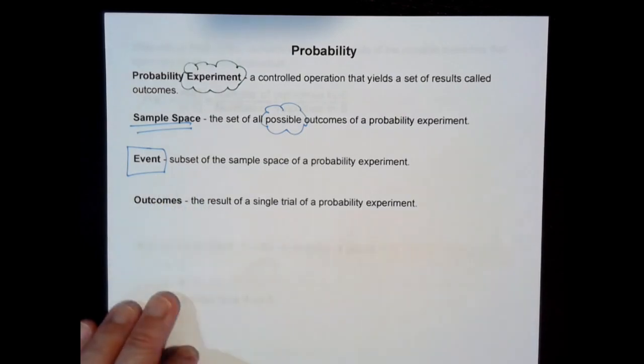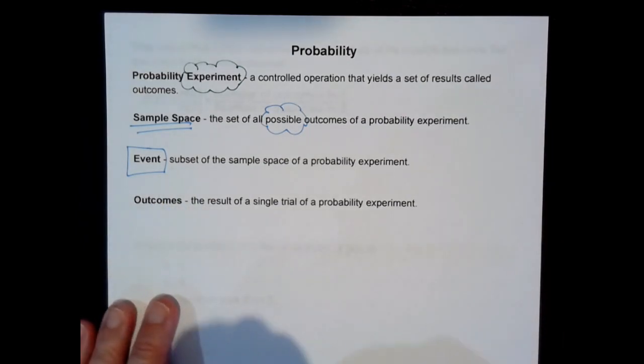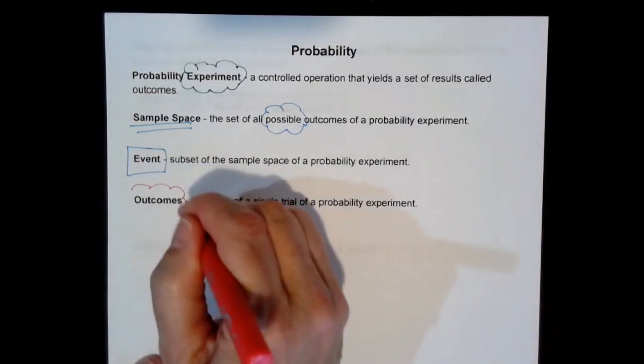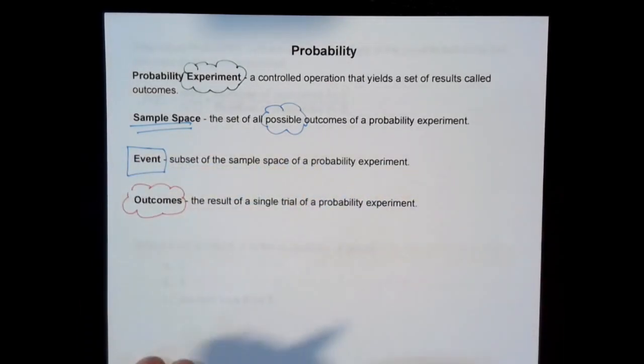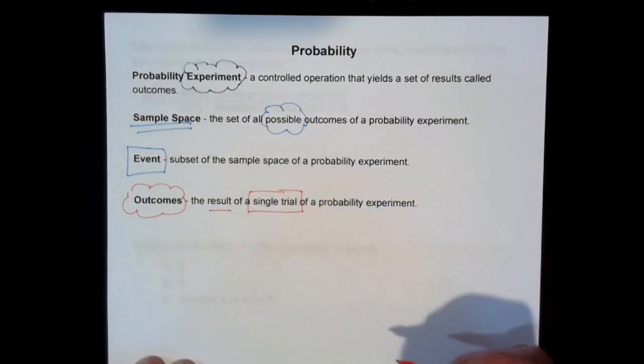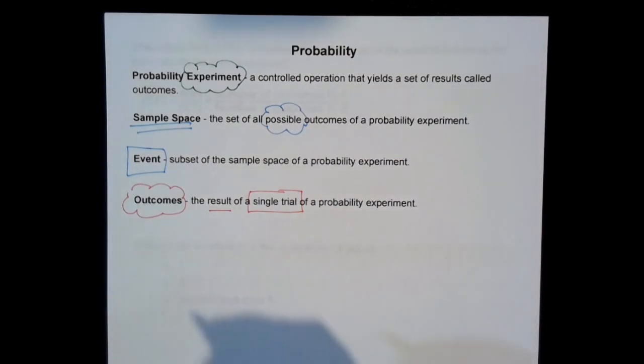Okay? And then the definition for outcome. What is an outcome? It is the result of a single trial of the experiment. A single trial. Okay, so all those words probably don't mean much. So what we need to do is talk about it in terms of breaking them down.